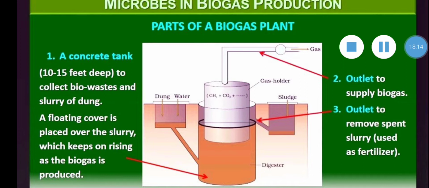It helps to improve sanitation of the surrounding. It is eco-friendly and does not cause any pollution. So, benefits of biogas are given on page number 264. Just go through the points.